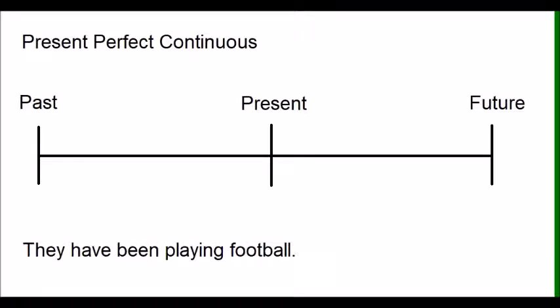So let's just say that it started around here. Then we know that it was a continuous action and that it happened all the way up until the present moment. So they have been playing football all the way up there up until then.